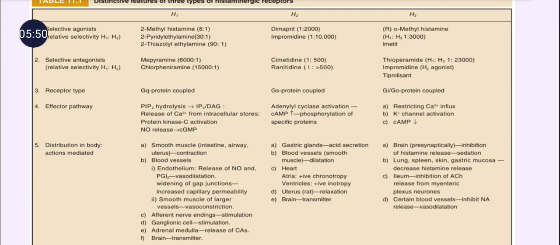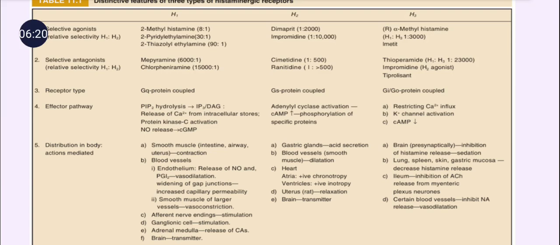But as we have to antagonize the effects produced by histamine, because histamine is responsible for allergic conditions, inflammation, or ulceration, the names of the selective antagonists of histamine are important, because agonist action is not important; antagonist action is important in medical practice.